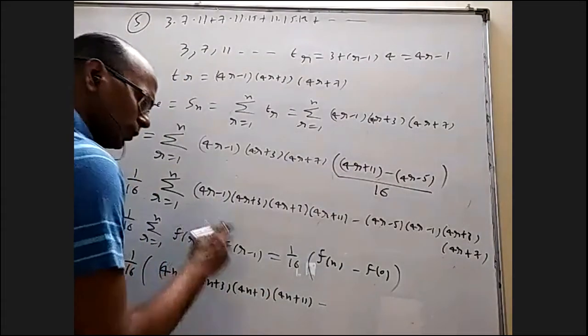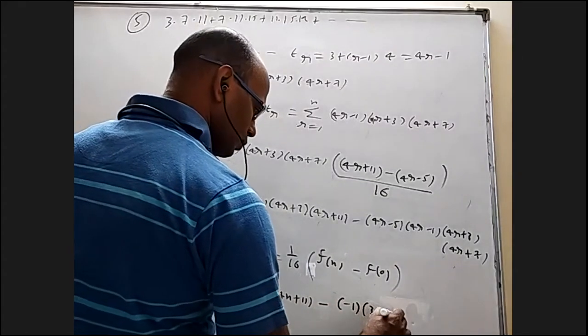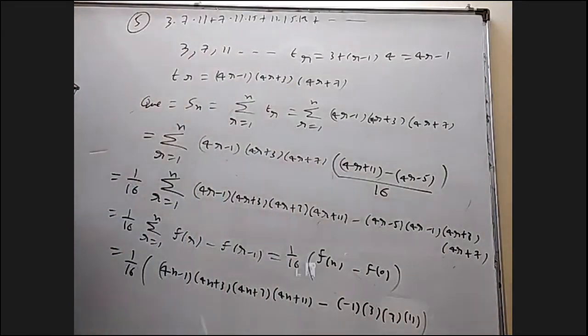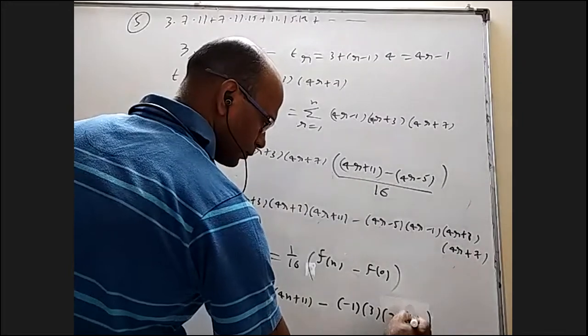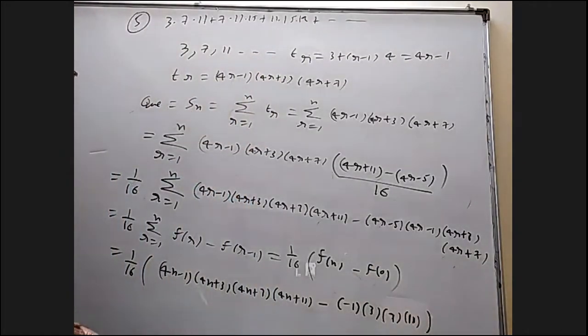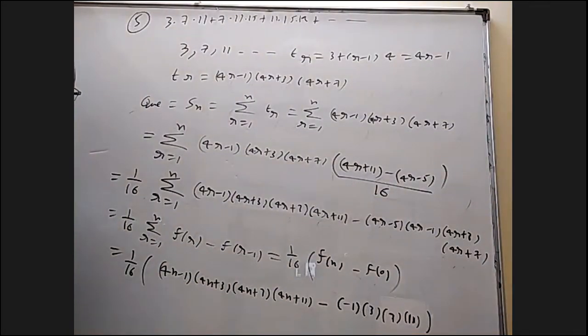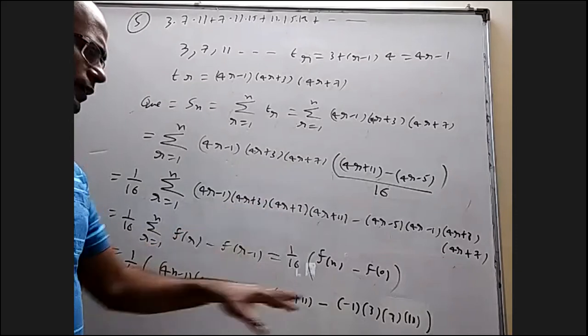I have to put 0 here, which is minus 1 into 3 into 7 into 11. That's it. So just a simplification, we cannot expand this and leave it. So right here, actually, we got almost the answer, except that f of 0.